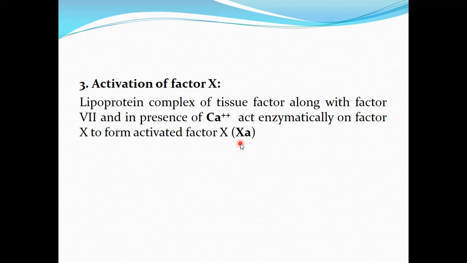This tissue factor causes activation of factor 7, and factor 7 once it is activated, along with the lipoprotein complex of the tissue factor in the presence of calcium ion, will act enzymatically on factor 10 to cause formation of activated factor 10. So this is the third step of the extrinsic pathway, that is the activation of factor 10.